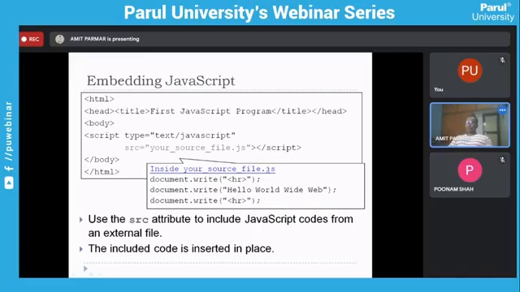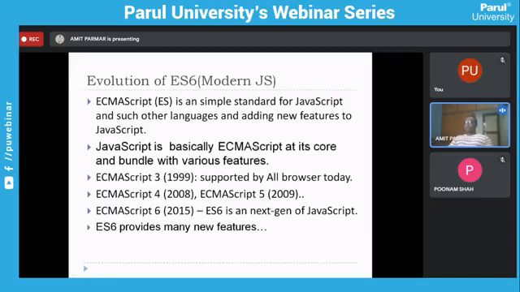You can store it anywhere, and you can call it in the same way, but you need to use the source attribute, src, like this. So this is something important, but I won't spend much time on it, because students at this level must be aware of it if they have used JavaScript here and there at some stage.